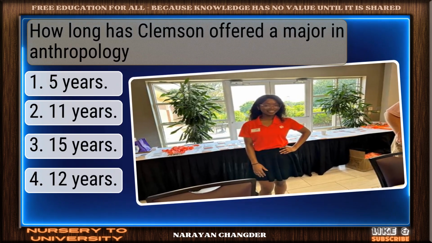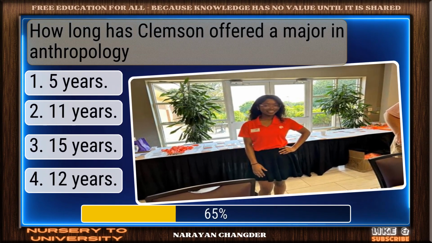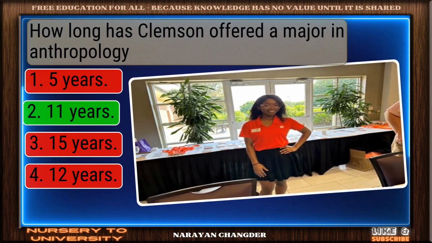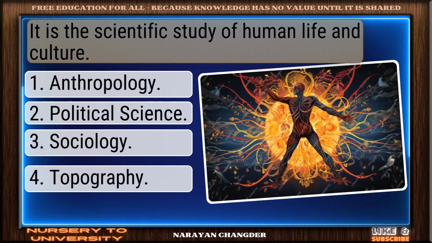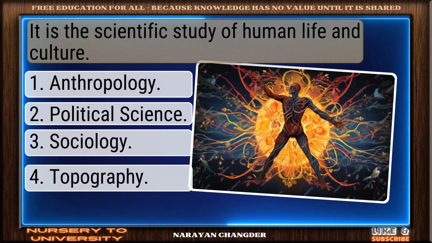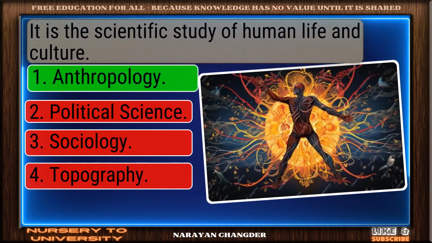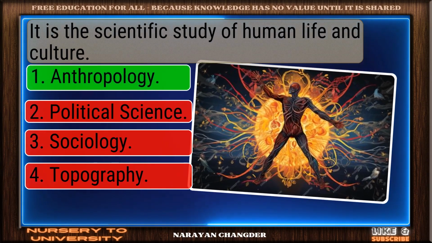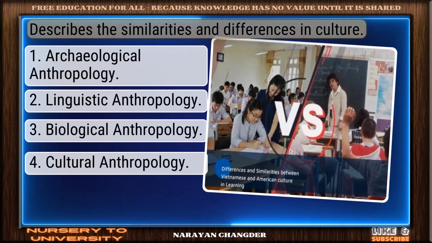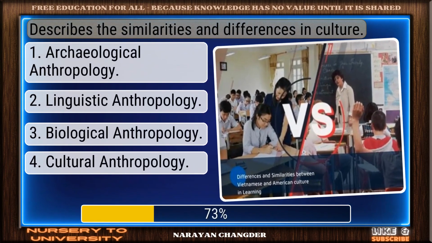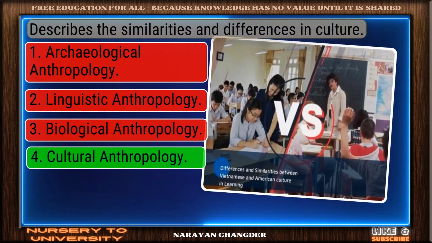How long has Clemson offered a major in anthropology? Good thinking. 11 years is the right answer. It is the scientific study of human life and culture. Nicely done. Anthropology is a solid answer. Describes the similarities and differences in culture. On track, cultural anthropology is the correct answer.